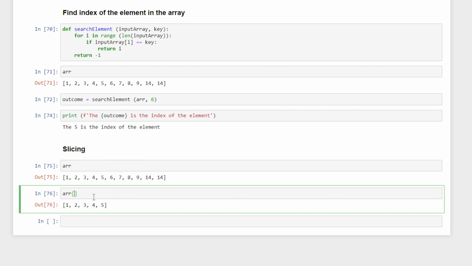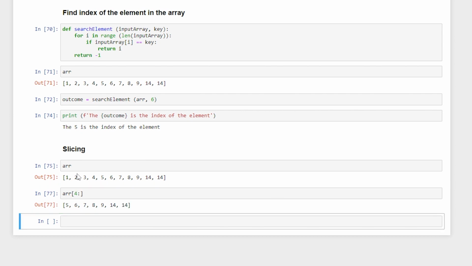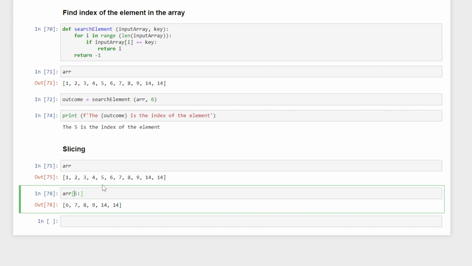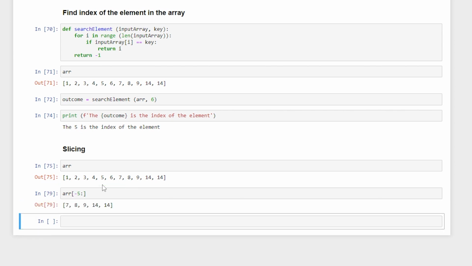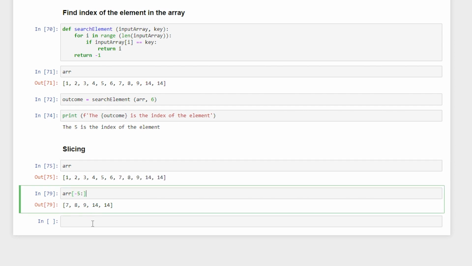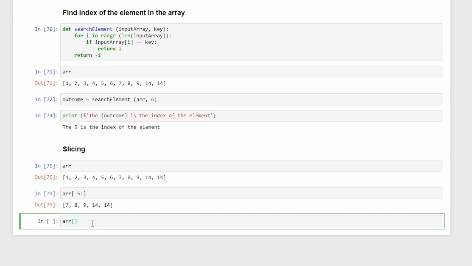In such a scenario, if I want to print the elements after the 6 and skip these elements, I'll say skip till 5 and colon. If I say 5, it is going to skip the first 5 elements, including the 5th element, and it is going to print all the remaining elements. This is known as slicing. But if I put a negative number over here, it is going to give me the last 5 elements. This is essentially slicing, and you have to practice this a lot because we are going to use it over and over again.